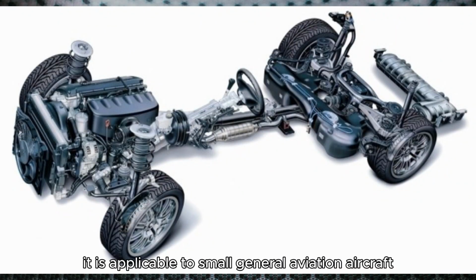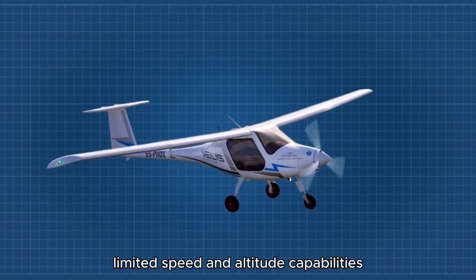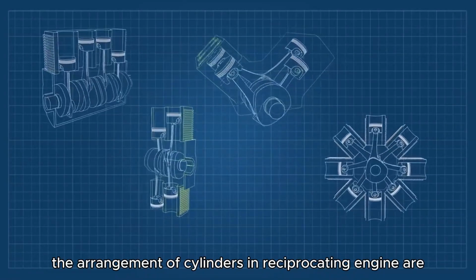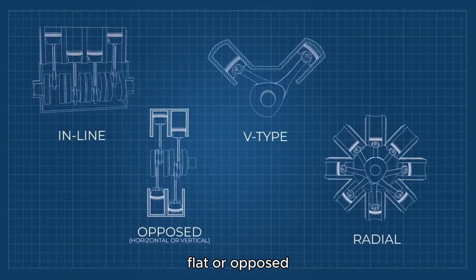It is applicable to small general aviation aircraft. Simple and cost-effective for short-distance flights. Limited speed and altitude capabilities. The arrangement of cylinders in reciprocating engines are inline, V-type, radial, flat or opposed.